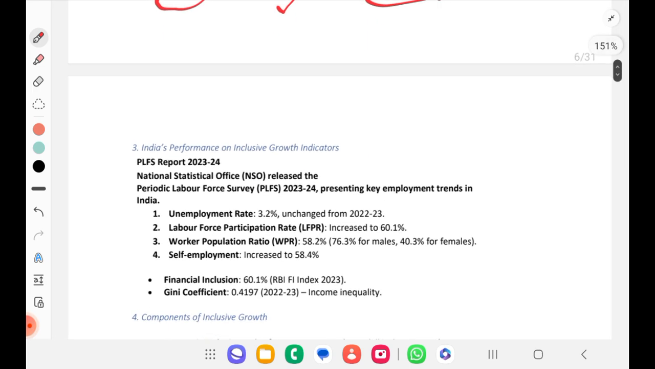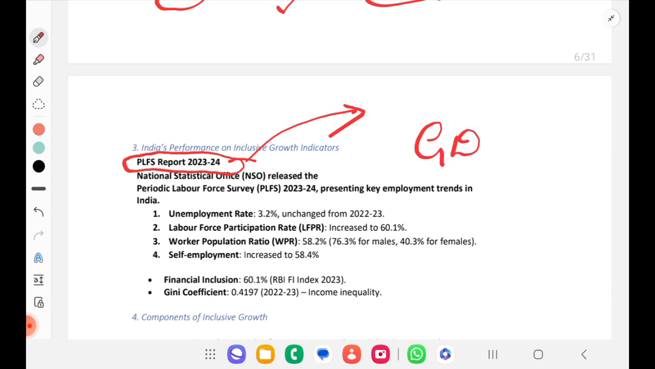Next, in the third point, India's performance on inclusive growth indicators. So what is this? PLFS report 2023-24, because recently we have seen it in current affairs, right? Periodic Labour Force Survey report 23-24. Who conducts this? We already know GDP, GNP will be measured by the National Statistical Office. The same office publishes the PLFS report. So the Periodic Labour Force Survey 23-24 represents certain trends in employment.